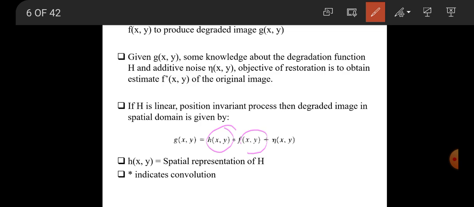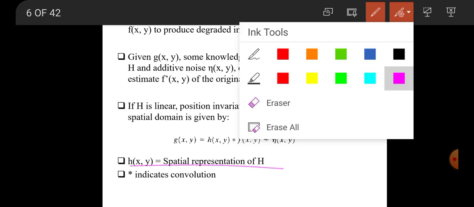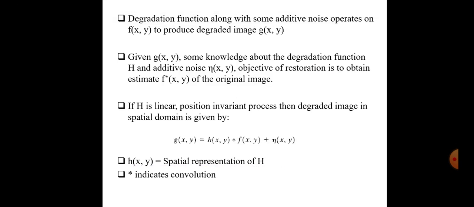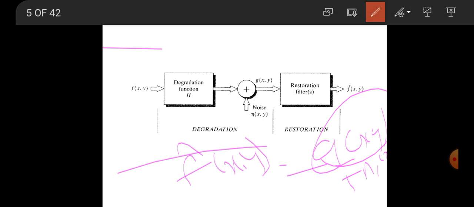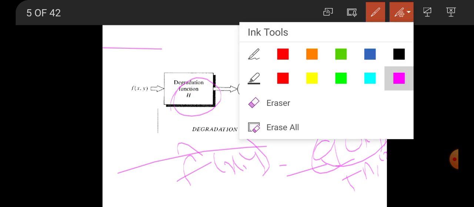After that we add noise. So h of x comma y is the spatial representation of h, right?